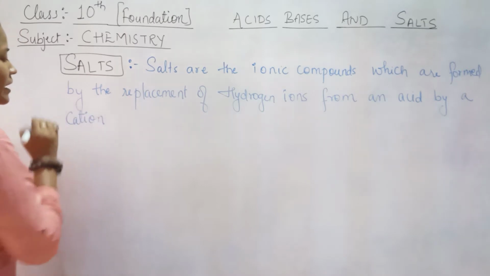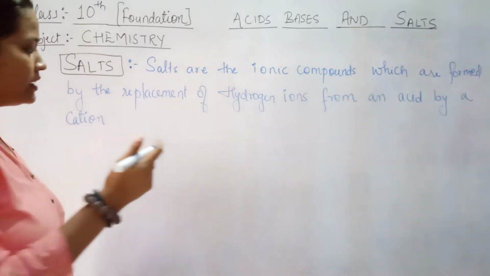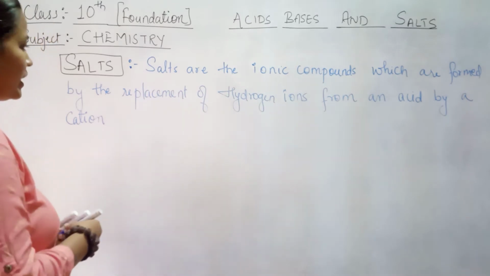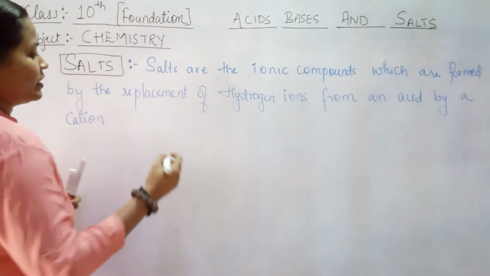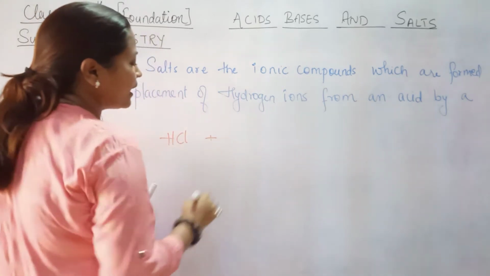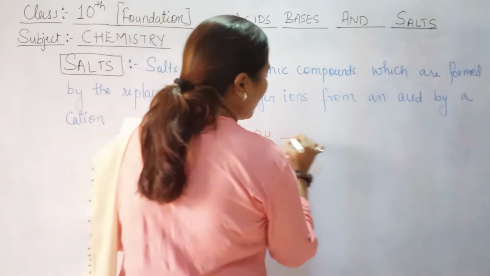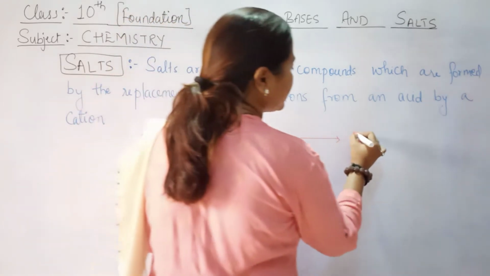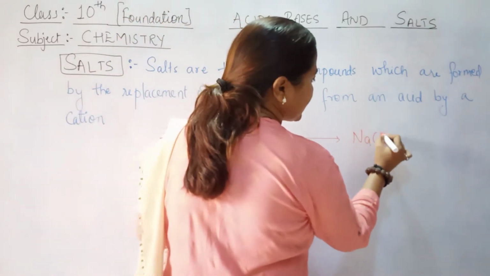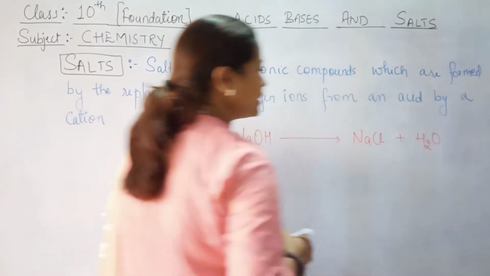So let's understand with the help of an example. We have seen the neutralization reaction, right? And we have seen the neutralization reaction of HCl and NaOH, out of which we have obtained NaCl and H2O. Clear?